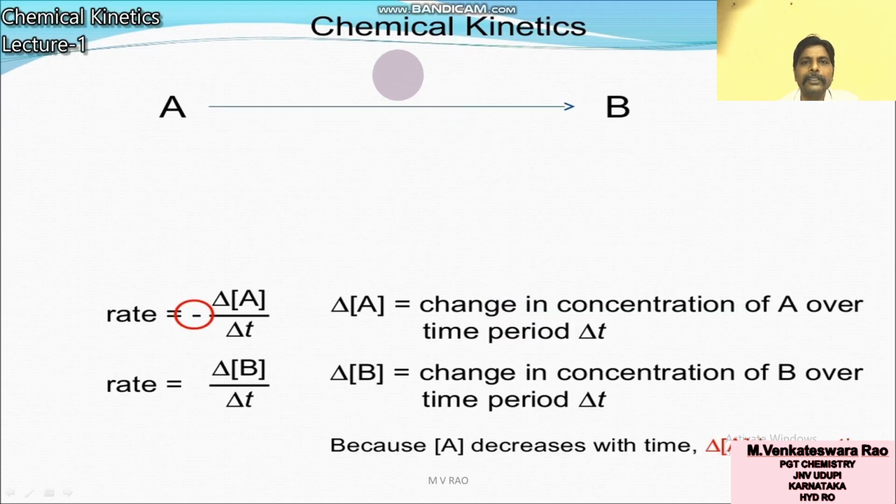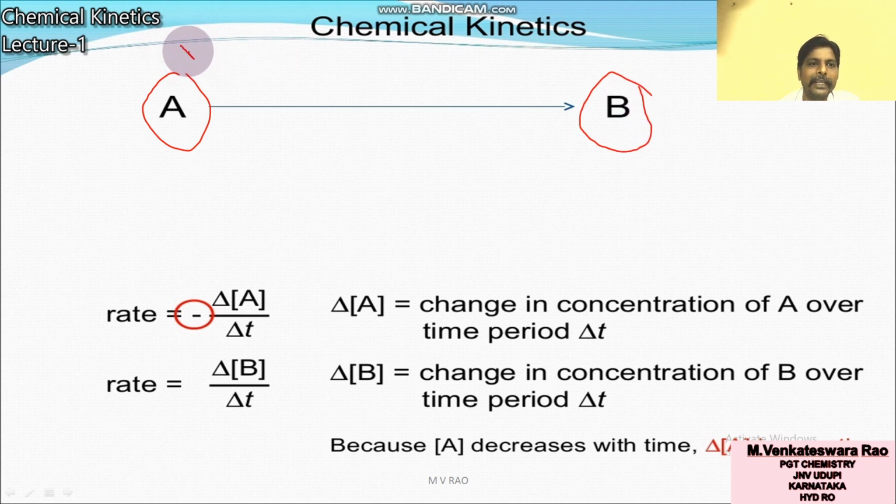Okay. Now you will see A gives rise to B. It is a chemical reaction. A is the reactant, B is the product. Let initially the reactant amount be more, because you started the reaction with A as 100 and B as 0.